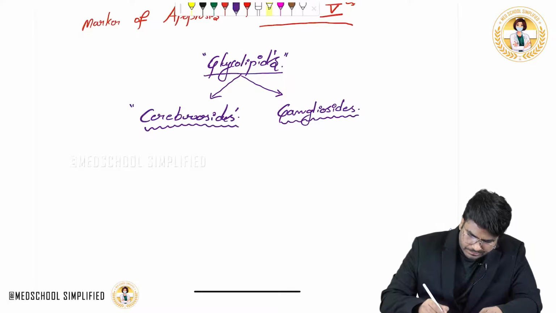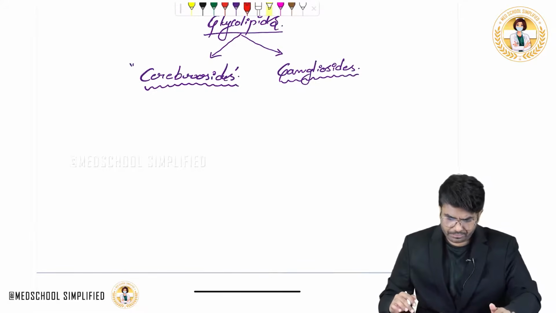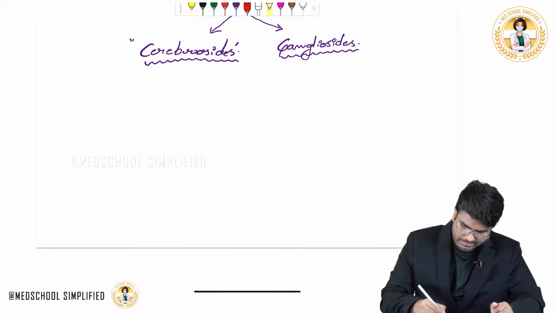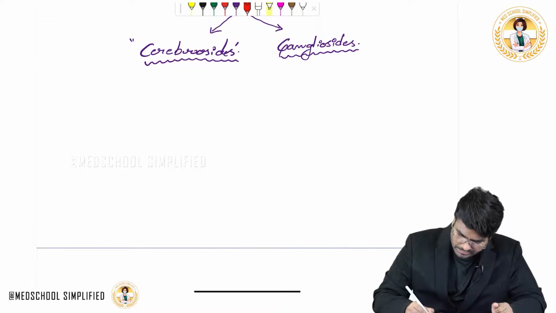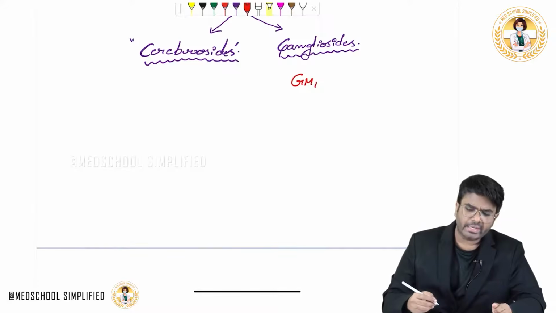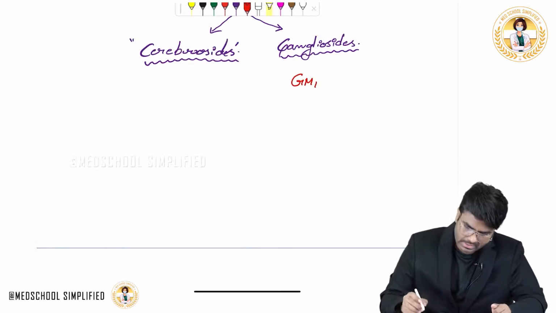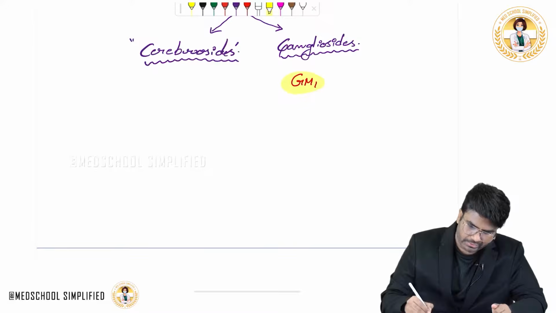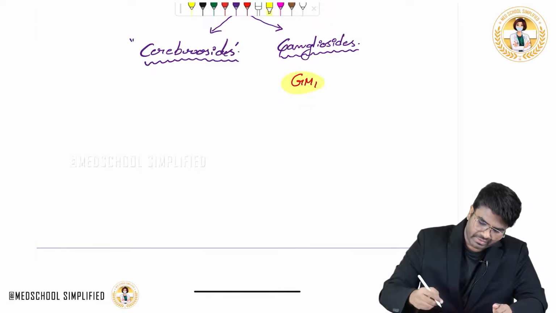Now, here, what do you need to know for your exams regarding the gangliosides? There are different types of gangliosides, like GM1 ganglioside, GM2 ganglioside. Especially what you need to know is regarding the GM1 ganglioside. So, what is this GM1 ganglioside and where is it present?